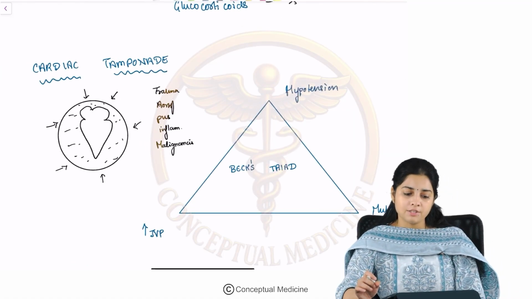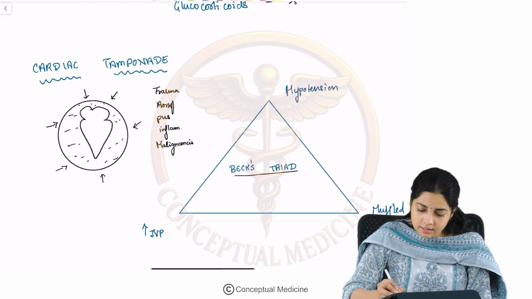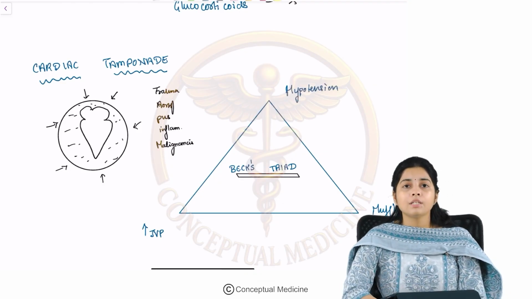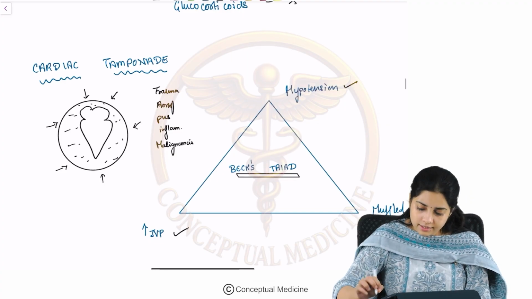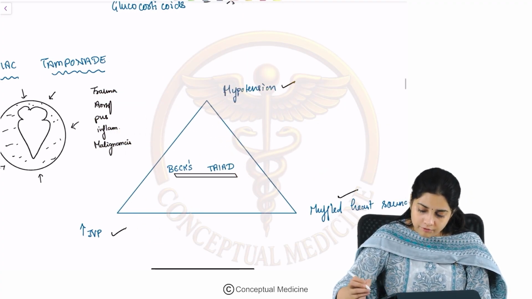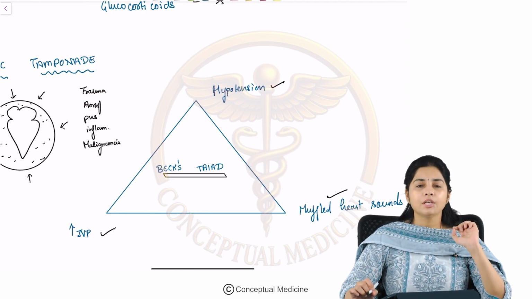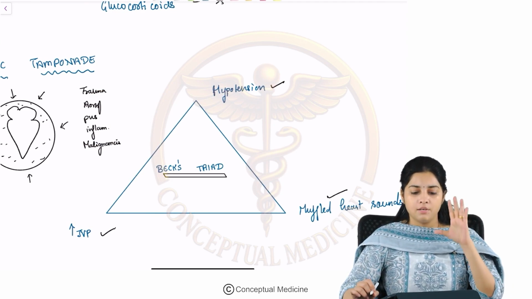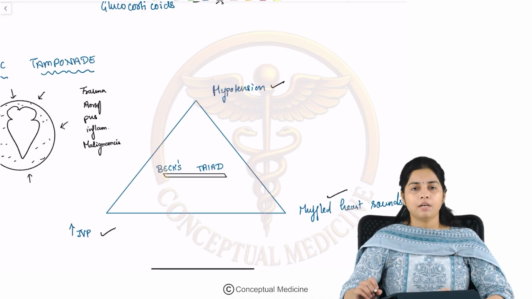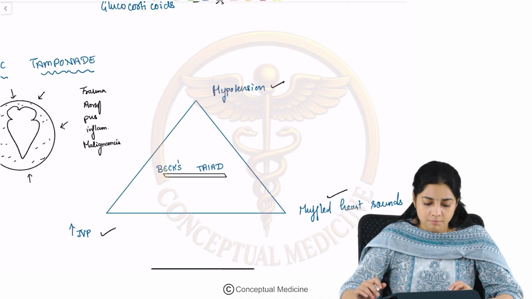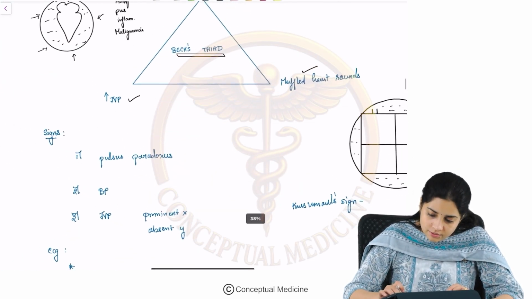So, there is a triad of clinical features which are seen in cardiac tamponade, and this is what we call the Beck triad. What are the components of this Beck triad? There is hypotension, elevated JVP, and muffled heart sounds. This triad of hypotension, elevated JVP, and muffled heart sounds is what we call Beck's triad of cardiac tamponade.